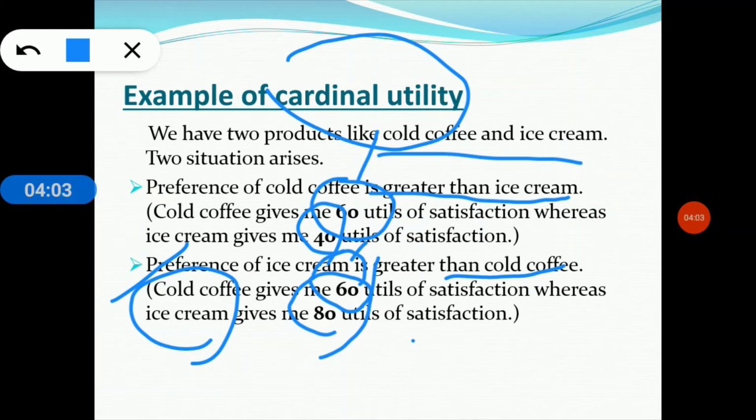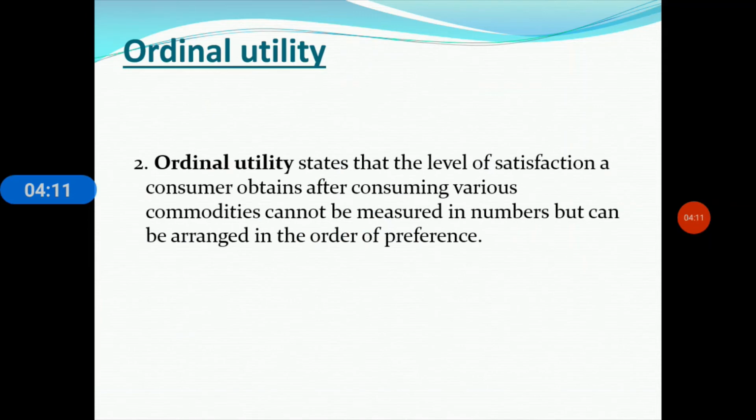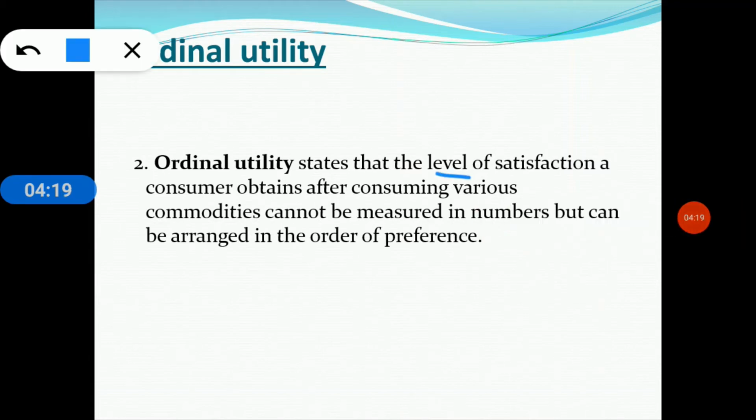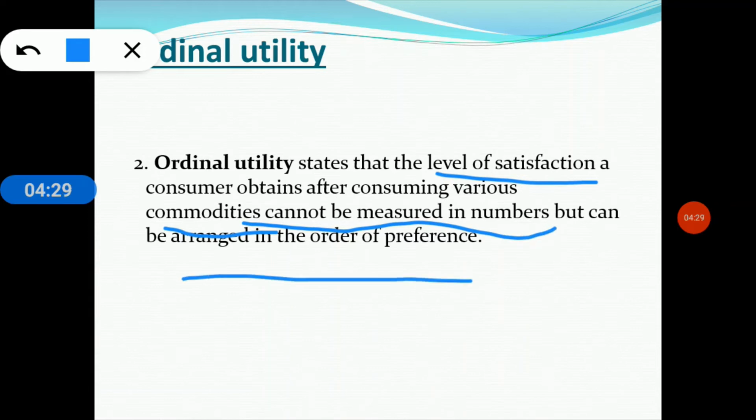So now I am going to my next slide and my next approach, that is the ordinal utility approach. So here this is the next slide. The ordinal utility approach states that the level of satisfaction a consumer obtains after consuming various commodities cannot be measured in numbers like 1, 2, 3, but it can be arranged in order of preferences like first, second, third, and so on. So the consumer only ranks choices in terms of preferences, but doesn't give an exact numerical value.